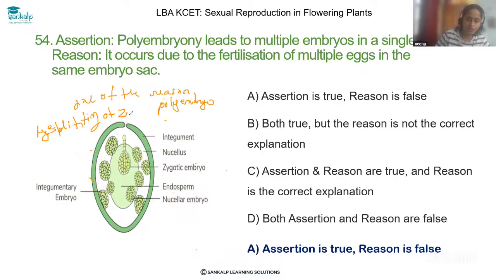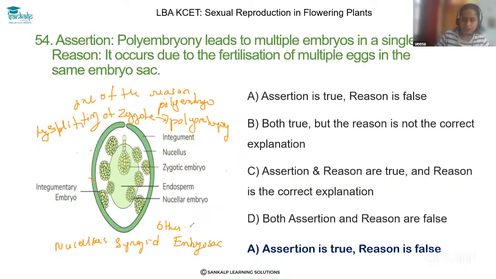By splitting of zygote also, it results in polyembryony, and also it gets developed from the nucellus and synergid, other parts of the embryo sac. So these are also reasons to cause the polyembryony. So here the reason is not explaining other reasons to cause the polyembryony.